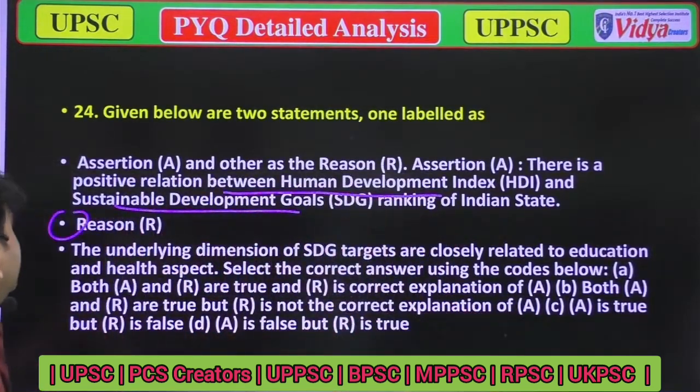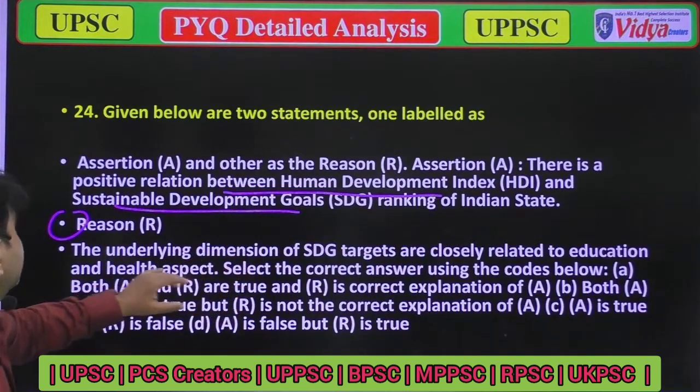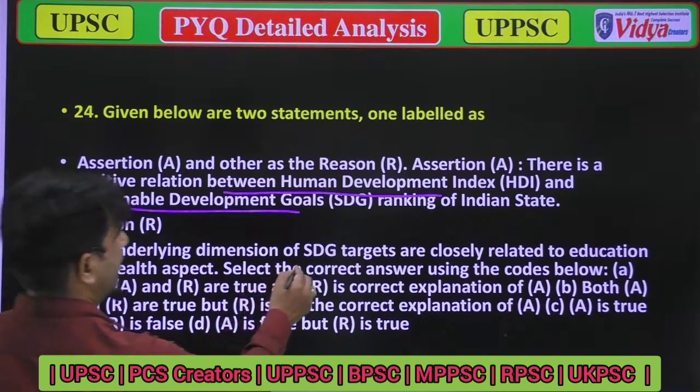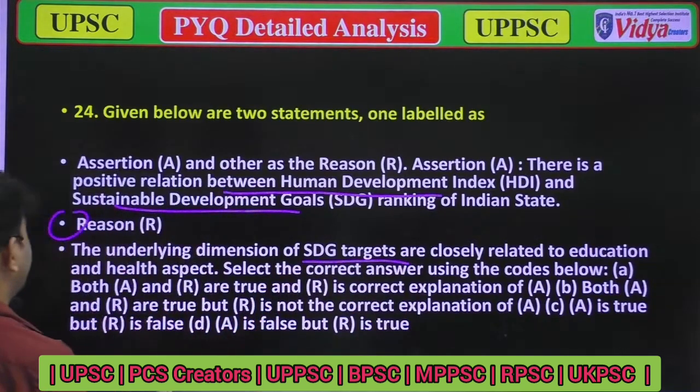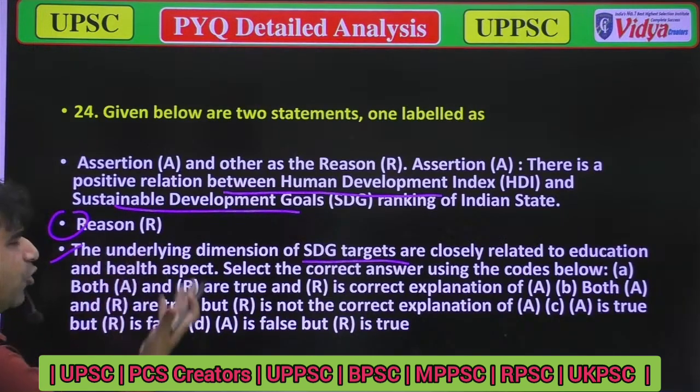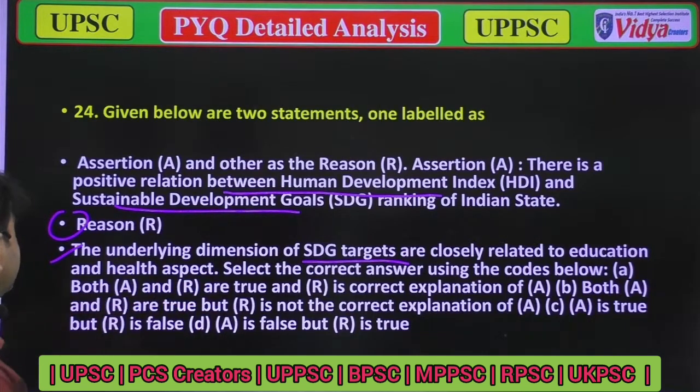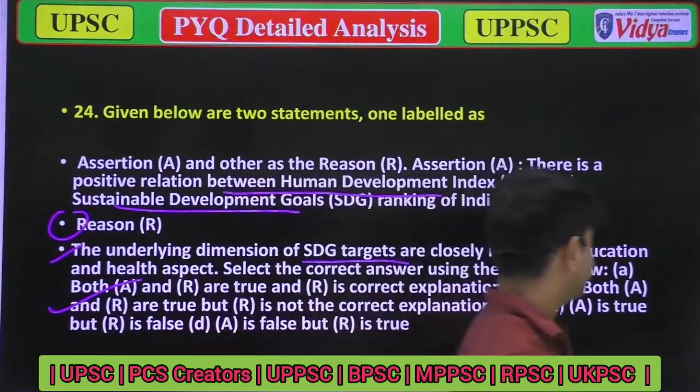Next, the reason: the underlying dimensions of sustainable development goals targets are closely related to education and health aspects. Yes, that is also okay. Both are correct, but R is not the right explanation. It means A and R are both true, but R is not the correct explanation of A. So option B is correct. Now we'll move to the next question.